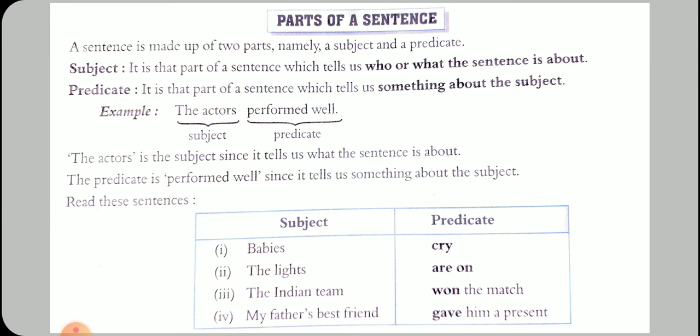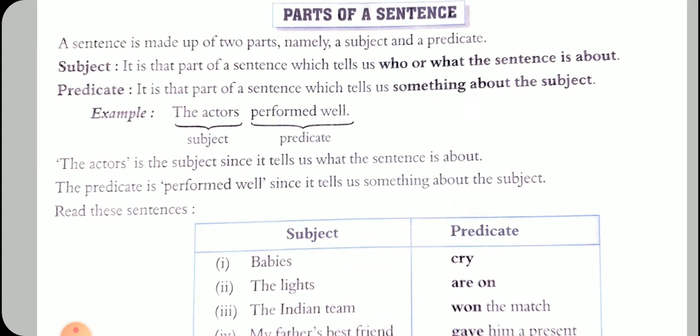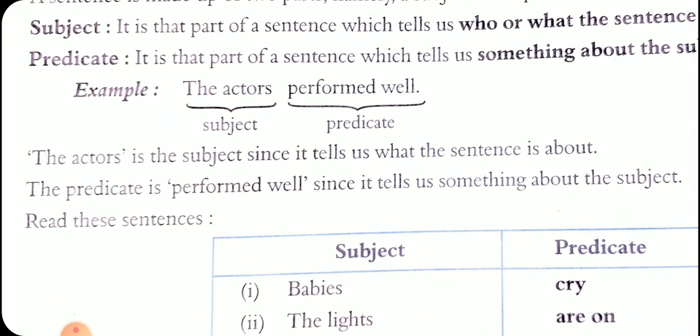The part which tells something about the subject is called the predicate of the sentence. In this sentence, the actors performed well. The actor is the subject since it tells us what the sentence is about. The predicate is performed well since it tells us something about the subject.